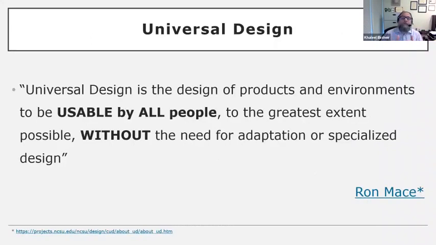Now, talking about accessibility and accommodation and all of these hints and tips and assistive technology, this drives us to universal design. Universal design is a term first written by Ron Mace, who was an architect at NC State and a wheelchair user. It says universal design is the design of products and environments to be usable by all people to the greatest extent possible without the need for adaptation or specialized design.